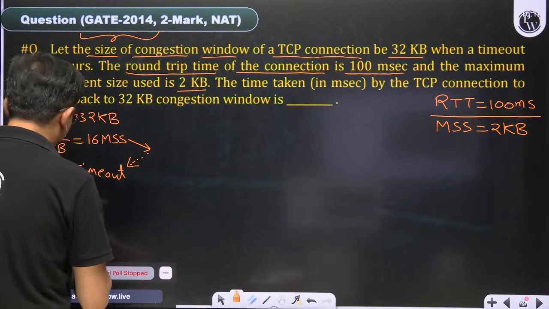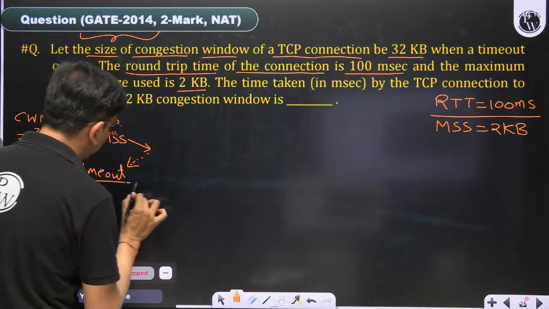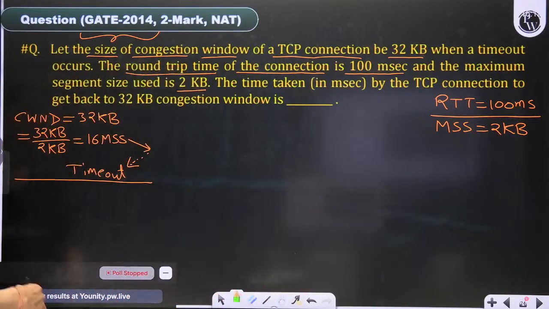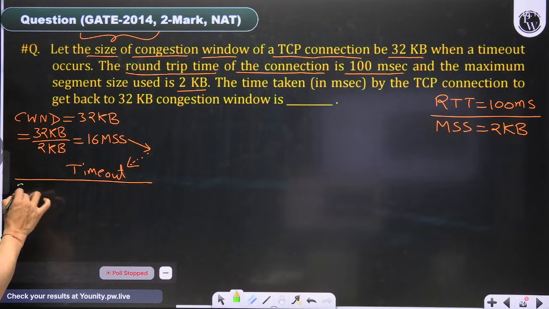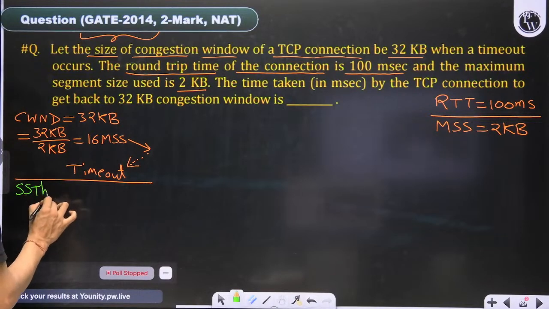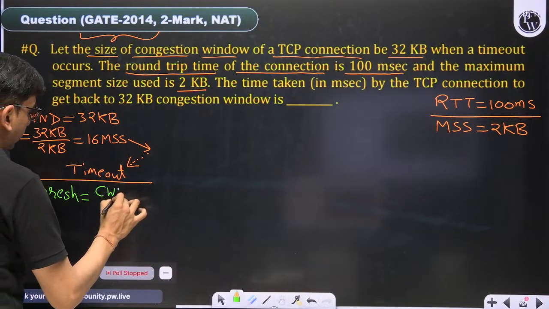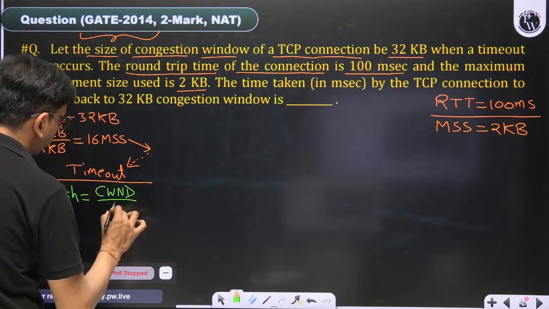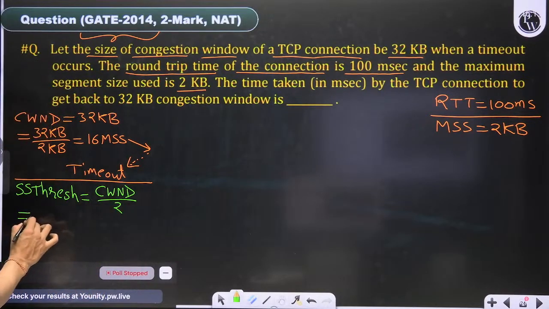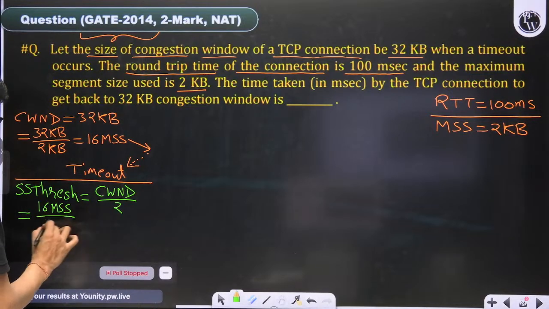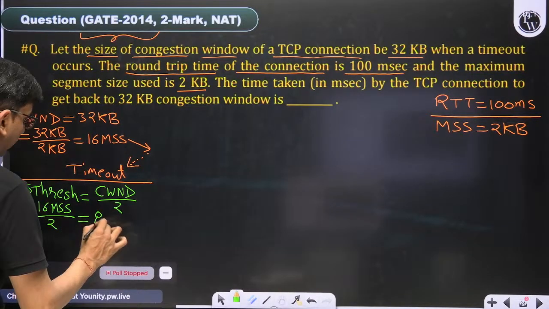And whenever a timeout occurs, what do we have to do? We have to update the threshold, the slow start threshold, SS thresh, which is CWND divided by 2. The CWND is 16 MSS divided by 2, that becomes 8 MSS.